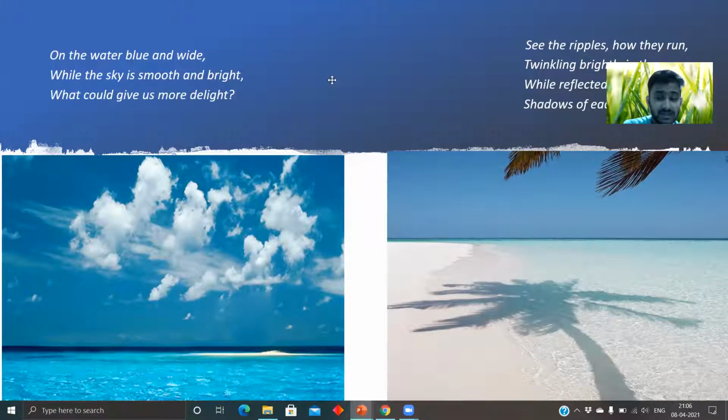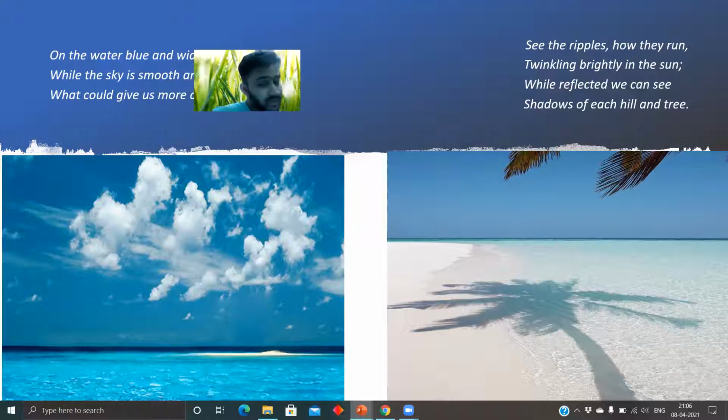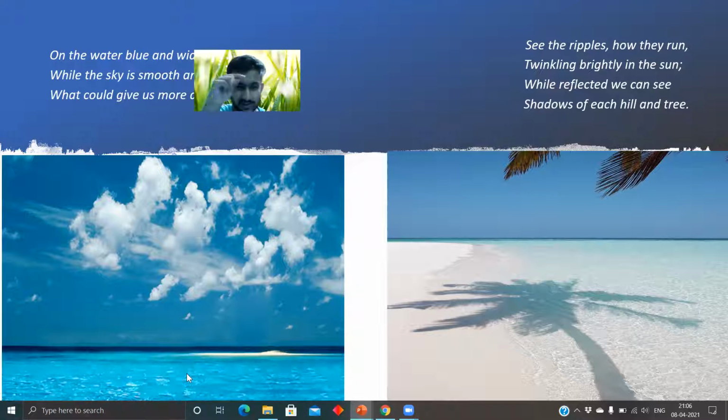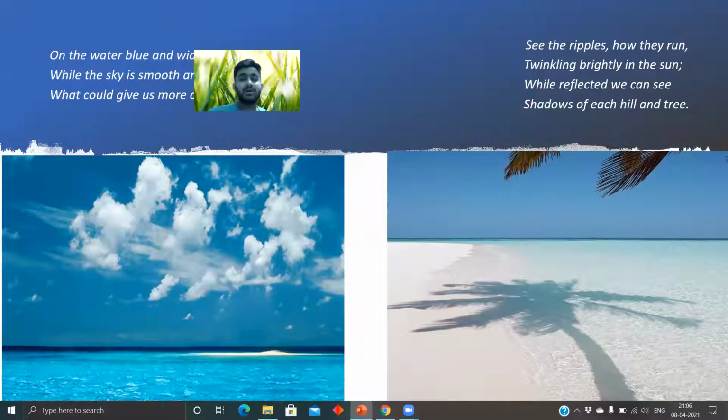Now the second paragraph. See the ripples how they run, twinkling brightly in the sun. While reflected, we can see shadows of each hill and tree. See the ripples, how they run. Ripples are drops. When there's rainfall, there are drops, and those are called ripples. In a pond, when the raindrops fall, they cause a motion in the water. It's circular motion, and these are called ripples, twinkling brightly in the sun.